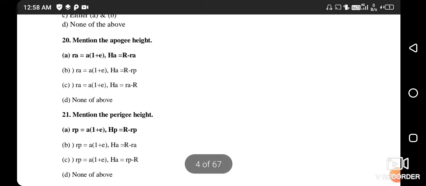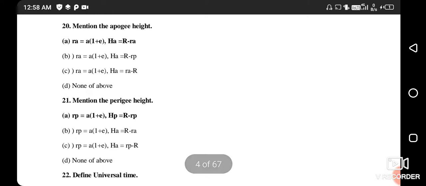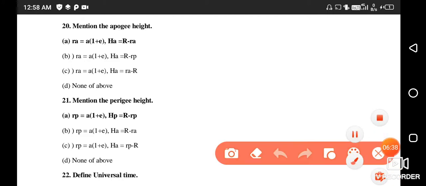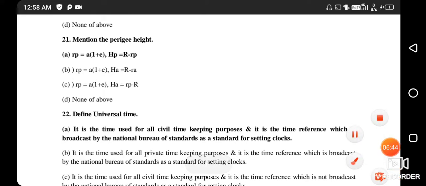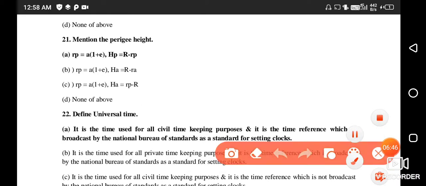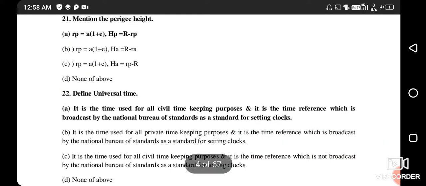Next question. Mention the apogee height. The apogee radius is ra equal to a(1 plus e), and the apogee height is ha equal to ra minus R. So the right answer is option number A. Mention the perigee height. The perigee height is represented in option A, which is the correct one.